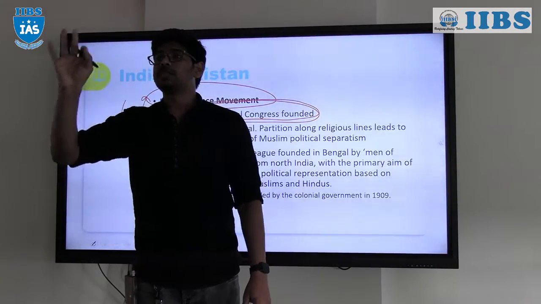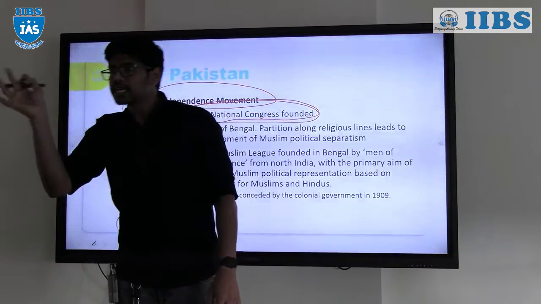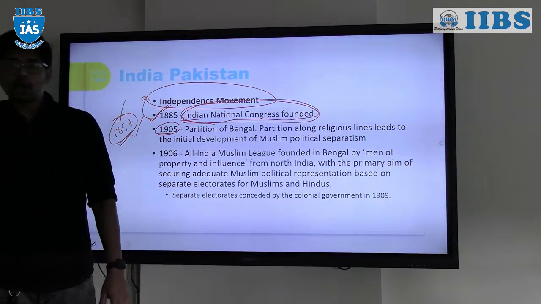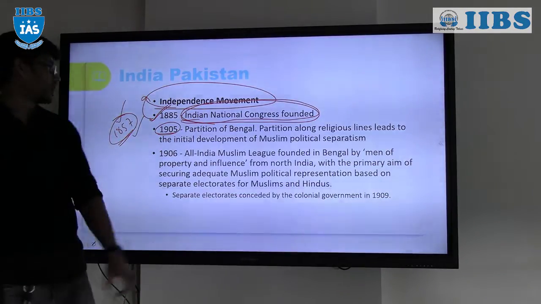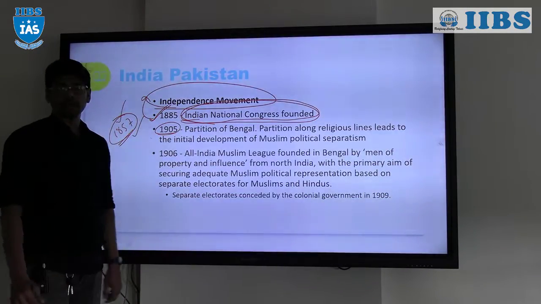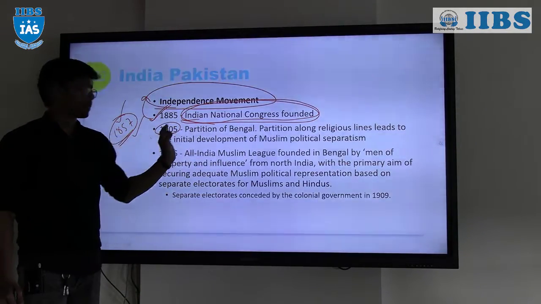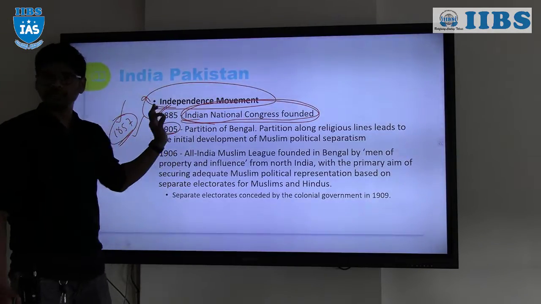West Bengal is Hindu majority, whereas East Bengal is Muslim majority. Because they were united and fighting on common ground, the British wanted to divide them, and they did the partition in 1905, done by Lord Curzon.